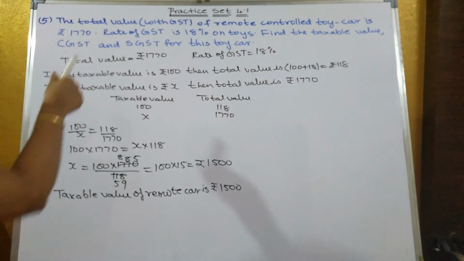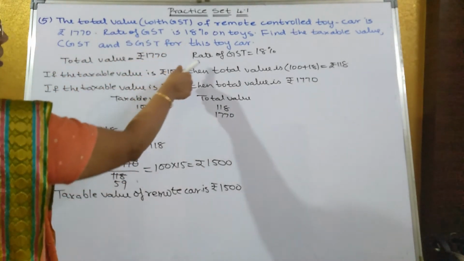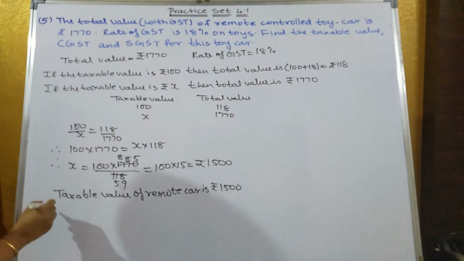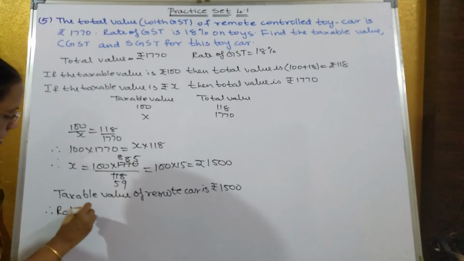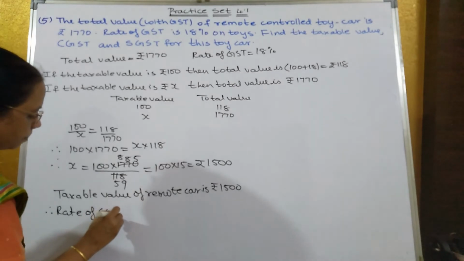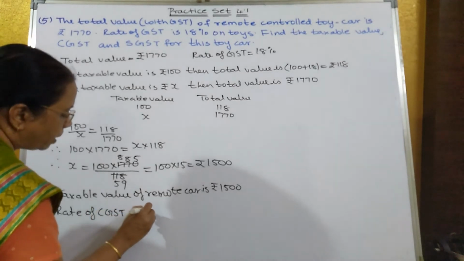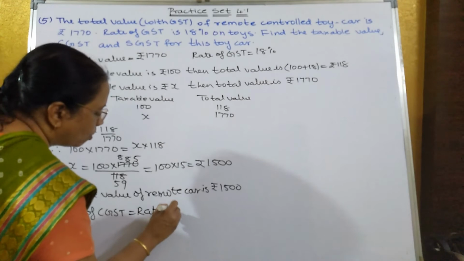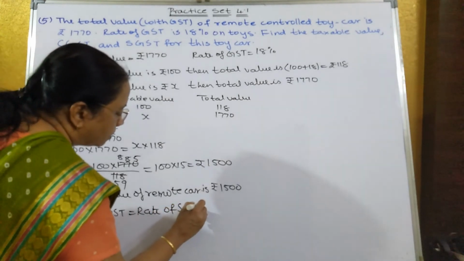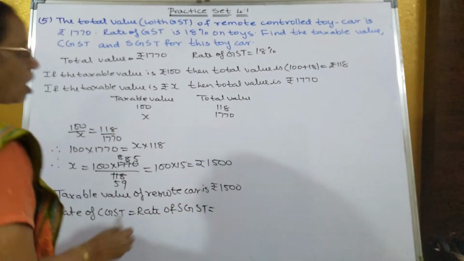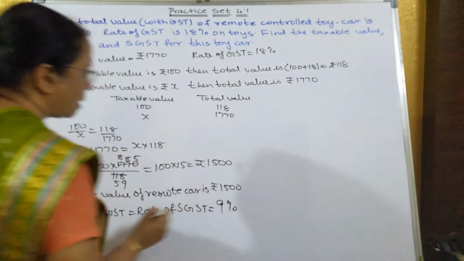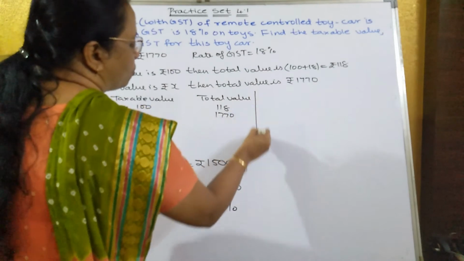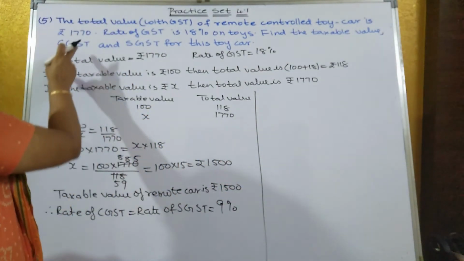Now rate of GST is given how much? Rate of GST is 18%. Therefore rate of CGST is equal to rate of SGST, because both are same. That is equal to how much? Half of 18% is how much? 9%. Now they have not asked you to find out rate of CGST and SGST.